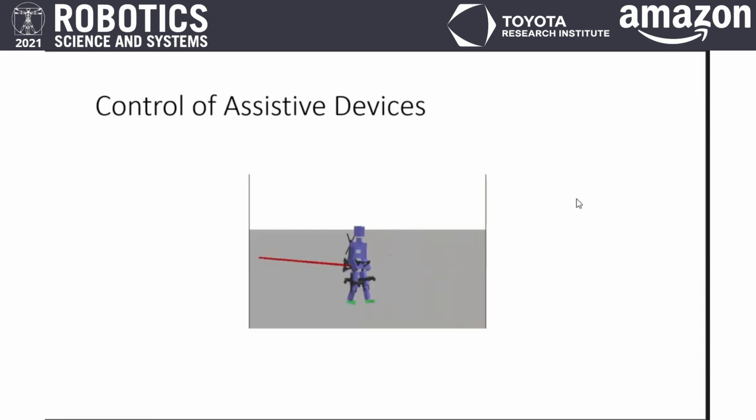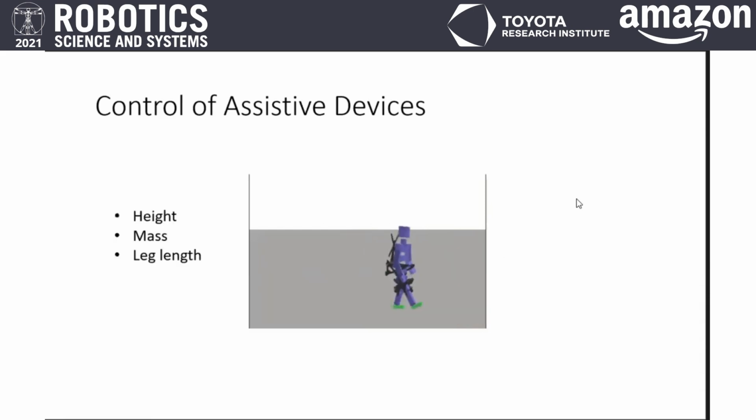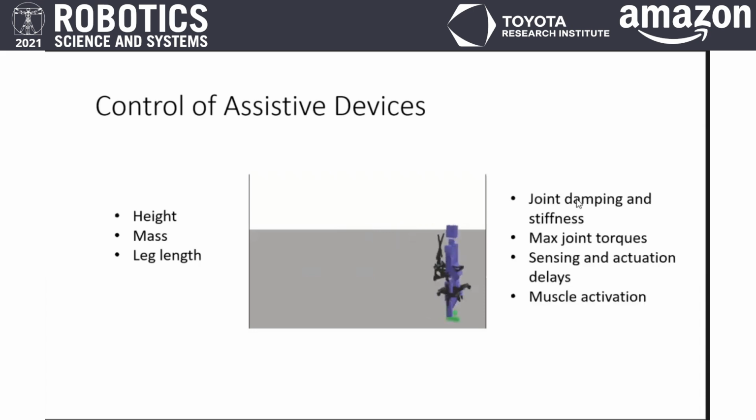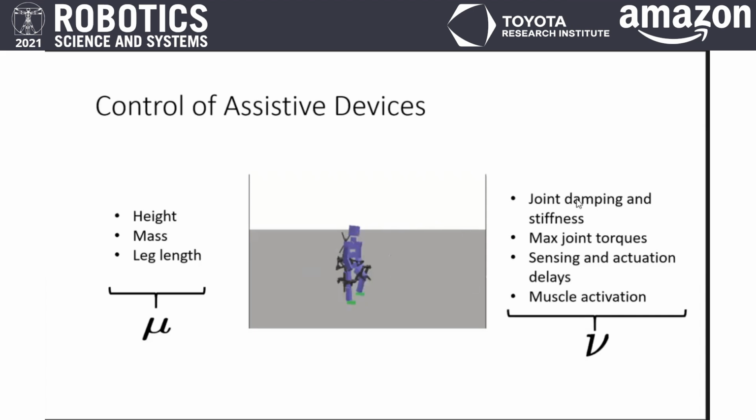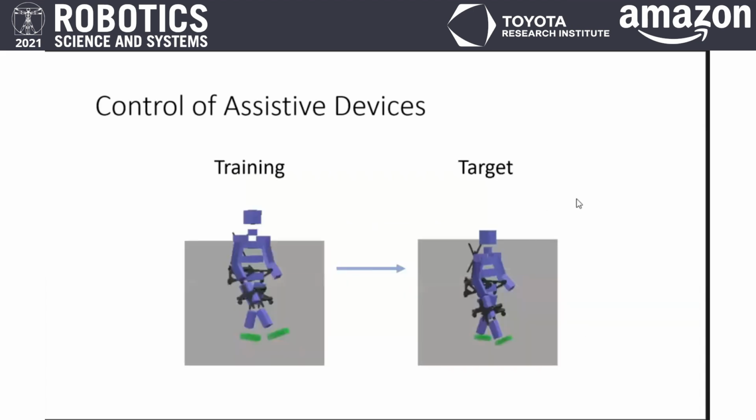Humans display large variations across dynamical parameters. Some parameters are easily measurable, and some parameters are challenging to measure. We denote the measurable or the observable parameters as mu, and the unobservable parameters with the letter nu. Our goal is to learn a policy that overcomes the differences in dynamics caused by both these parameters and generalize to human agents with different physical characteristics. For example, here, a policy trained on a taller and a heavier person is transferred to a smaller person.